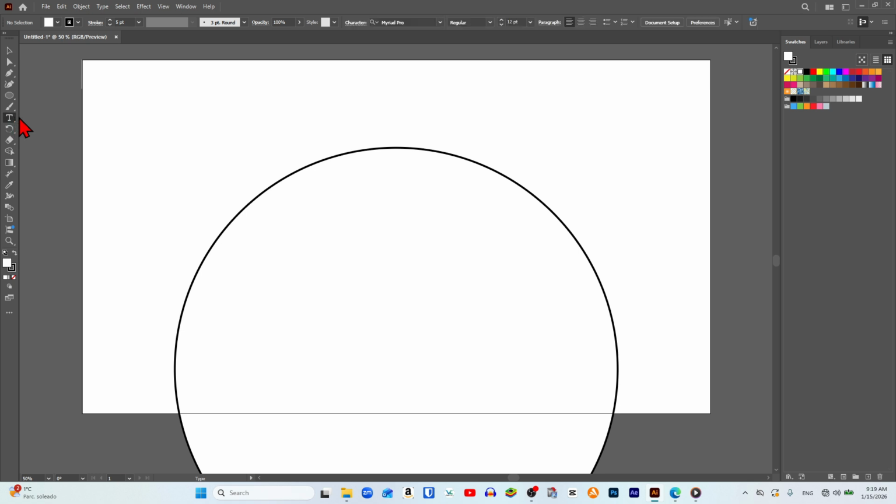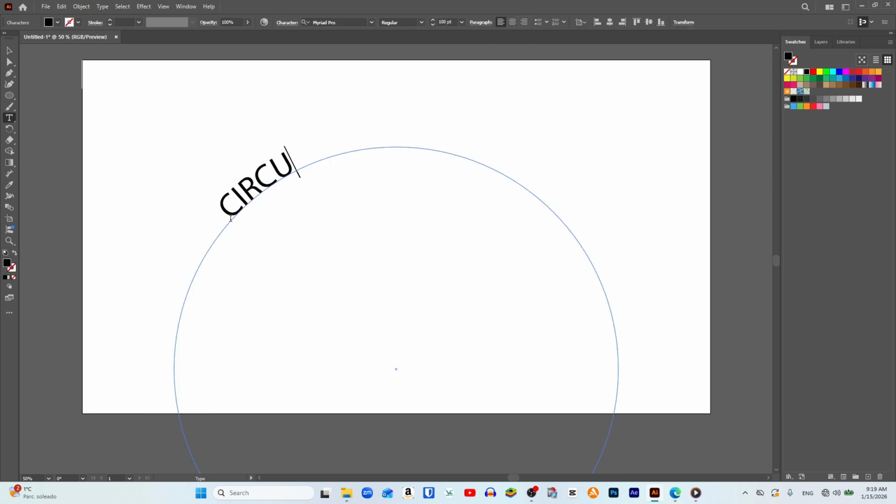From the top control panel, we adjust the font size to 100 for example. Then while pressing the Alt key, we click on the circle's path, enter the text, and we are all set.